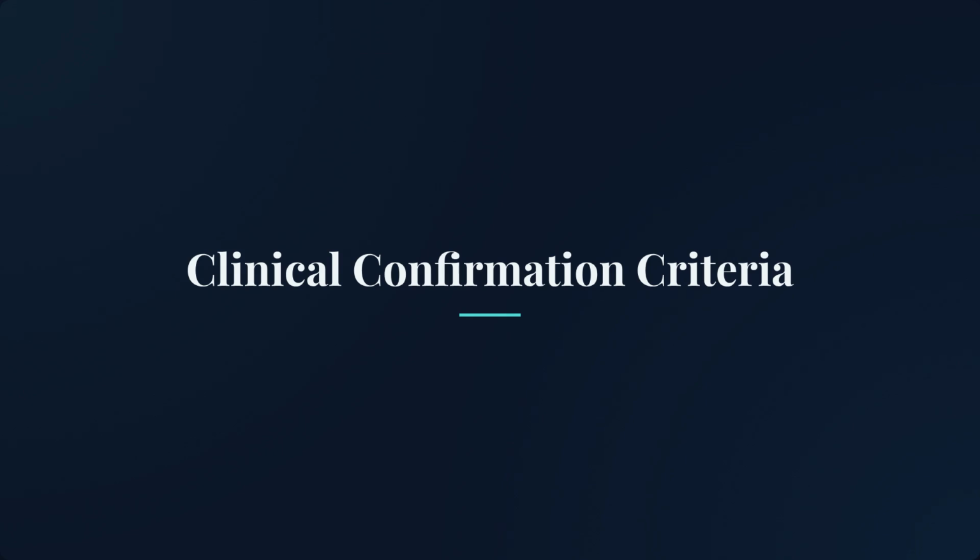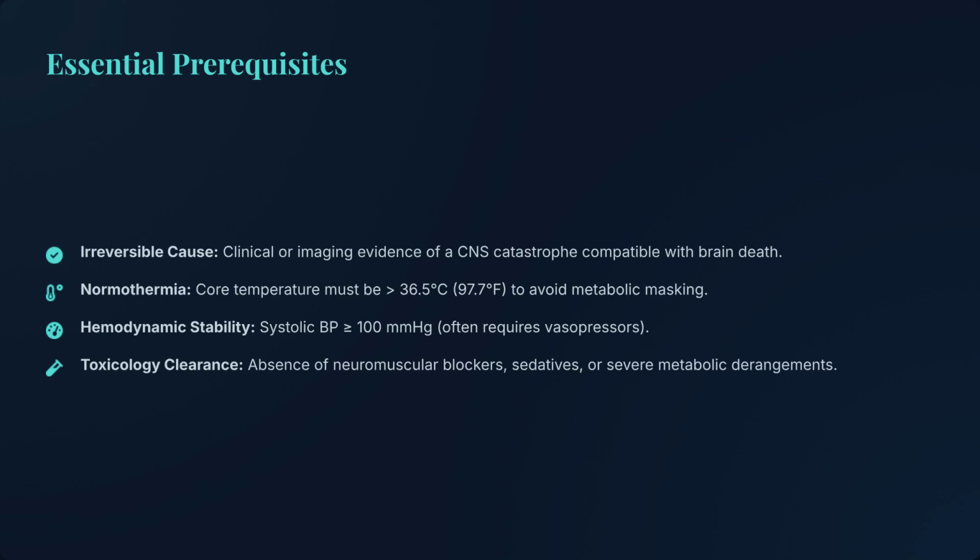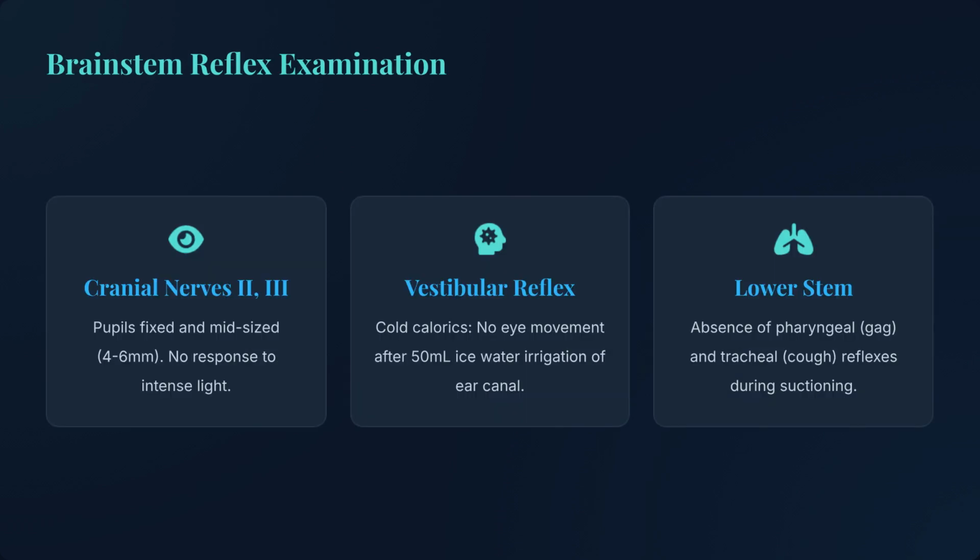Next, let's review the clinical confirmation criteria for brain death. Essential prerequisites include an irreversible cause compatible with brain death, normothermia, hemodynamic stability, and toxicology clearance. These conditions must be met to ensure that external factors are not masking brain function. The brainstem reflex examination involves checking for fixed pupils, the absence of eye movement during cold calorics, and the absence of gag and cough reflexes upon suctioning.